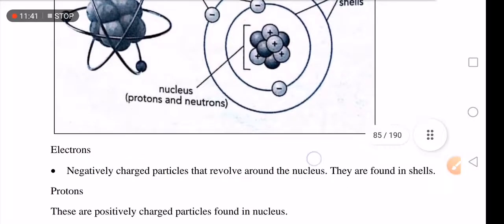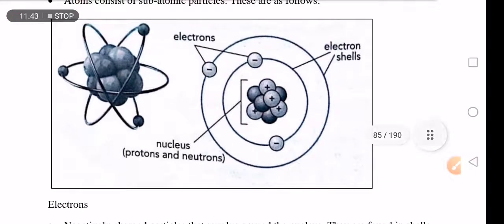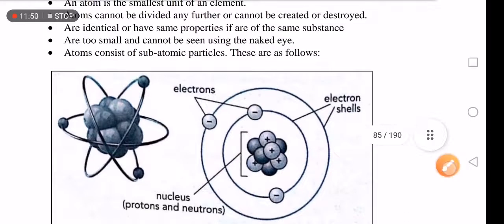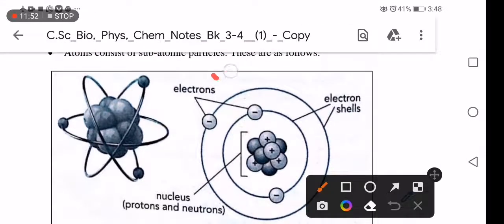Okay, so this is the structure of an atom. There are electrons, as you can see. What is very important when we are talking about electrons? Electrons are found on shells.